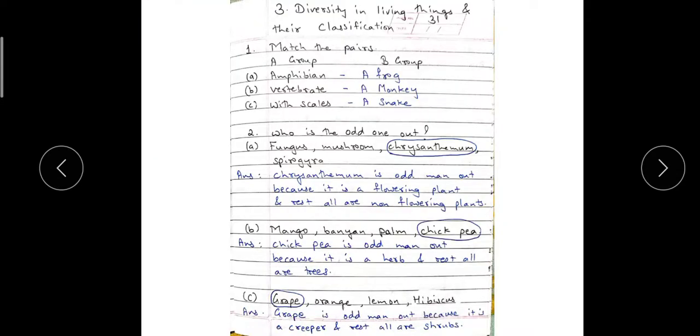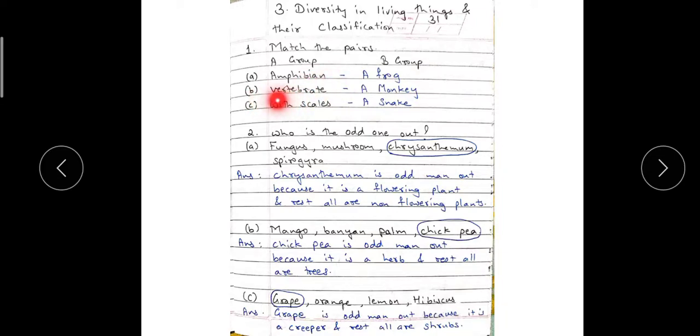Today we are going to see the question answers of the third lesson of 6th standard science, diversity in living things and their classification. Question number 1, match the pairs. A group, B group. Amphibian, a frog. Frog is an amphibian, children, because frog can live in water and also on land. That is why it is an amphibian. Amphibian means those who can live on land and also in water.